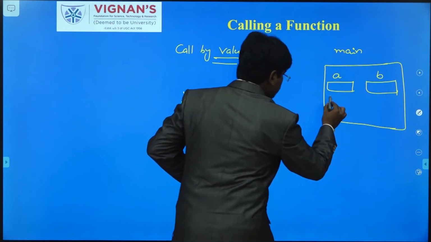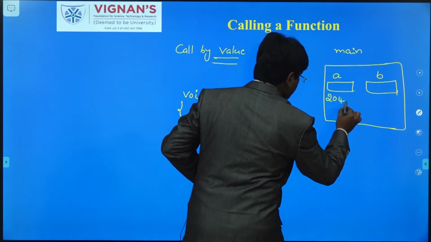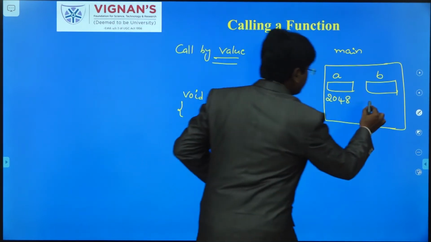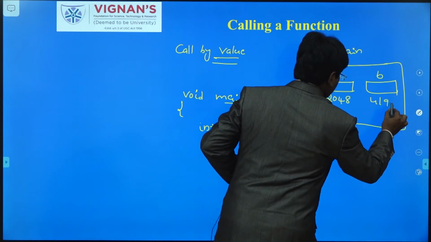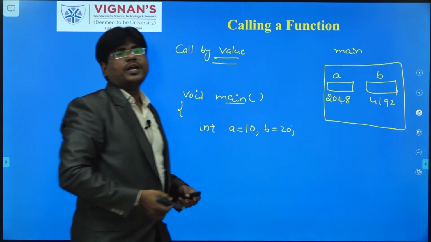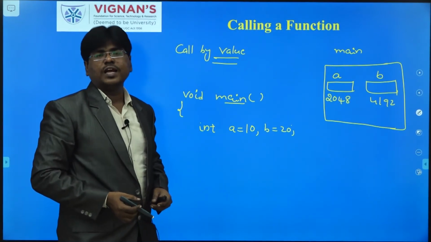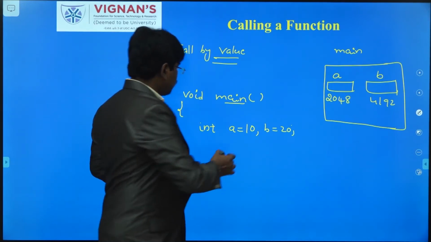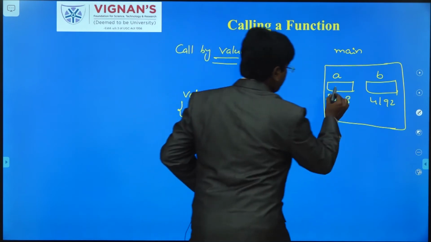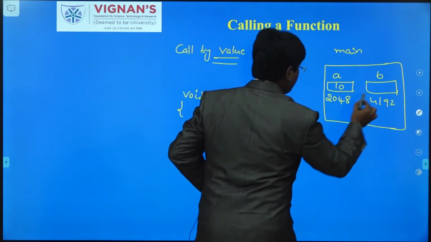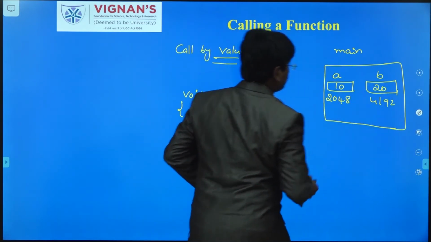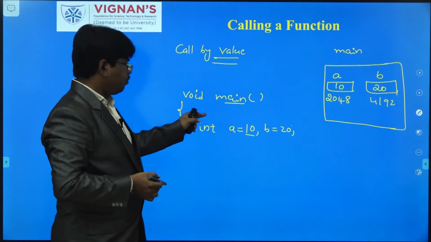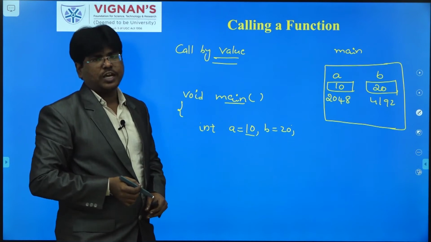The memory address of a is 2048, and consider b is 4192. These are the memory addresses. The variables are allocated memory locations based on their addresses, and in those addresses the values we assigned are stored: 10 for a and 20 for b. So this is the memory frame for the main function where we declared the variables a and b.